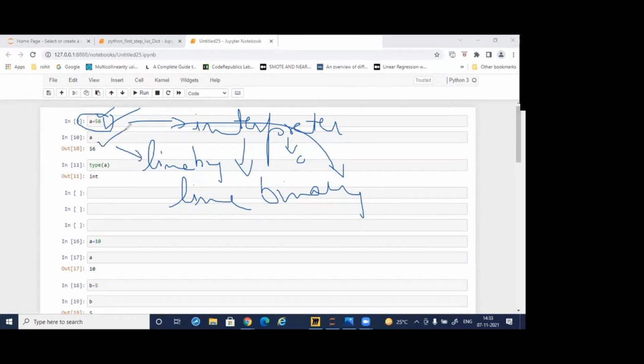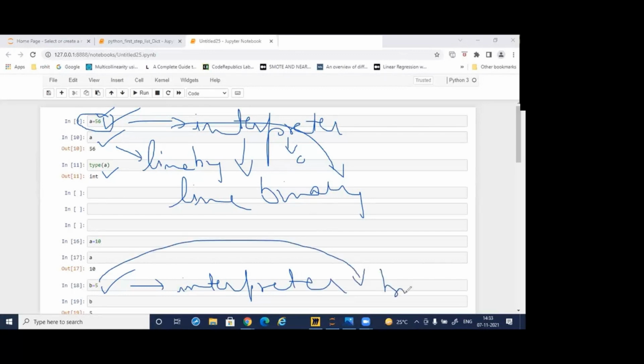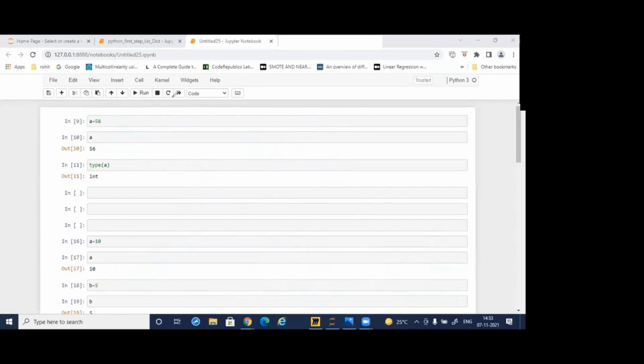Suppose I had written this one, so for this line the interpreter is being used. Type A, it is using the interpreter. B is equal to 5, it is using the interpreter. Wherever one line is present and that line is translated into binary language, the interpreter works. So the interpreter will translate all the data from high level language to binary level language, line by line. So Python has an interpreter which will translate all the data into binary language, but line by line.